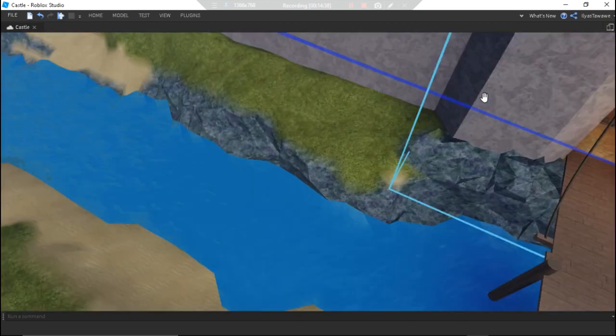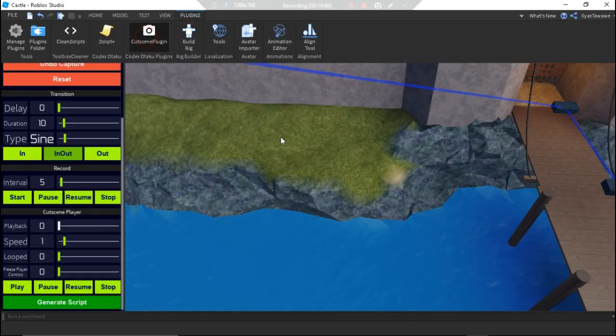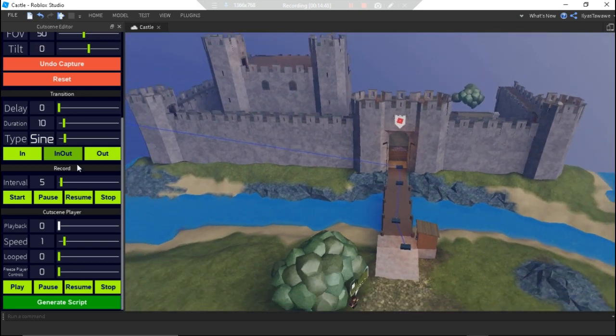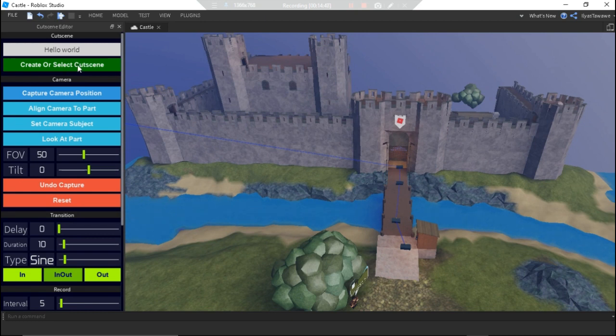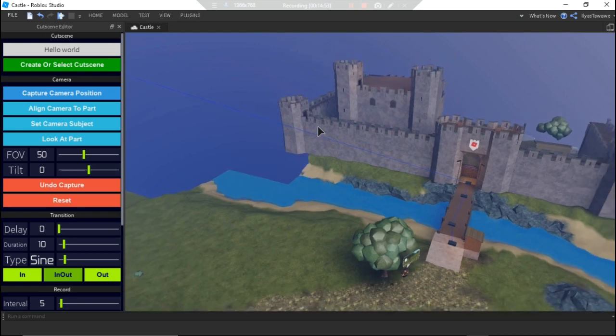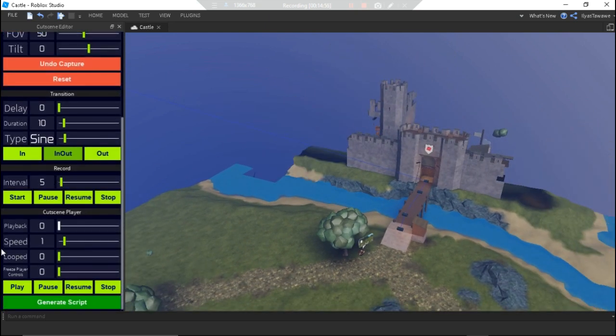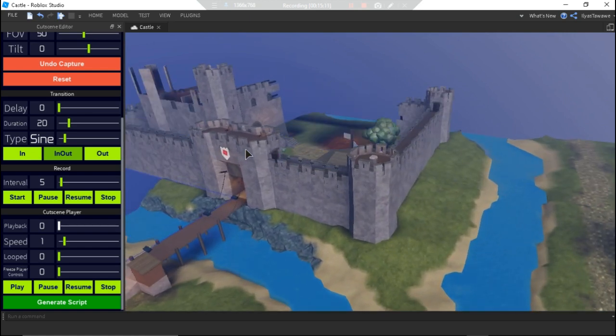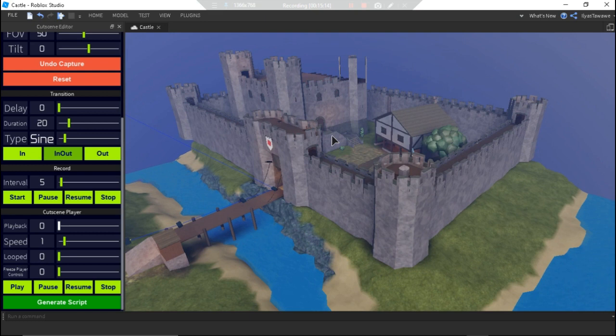Okay, now what if I want to add more captures? Well, let's do that. I'll go to the cutscene plugin and make sure to create or select the cutscene. The cutscene is selected, as you see, because it's already created in place. I'll set the duration this time to 20, for example. Looks like I'm a fan of sine because it really fits with such cinematics. It really fits with any theme, kind of.